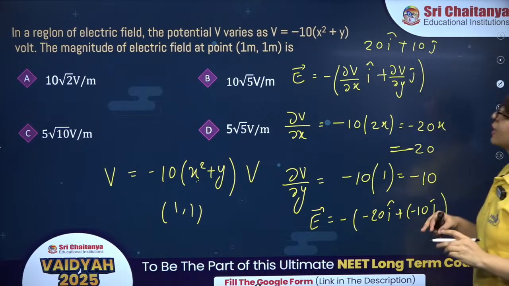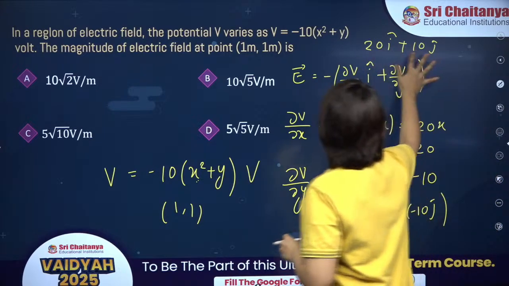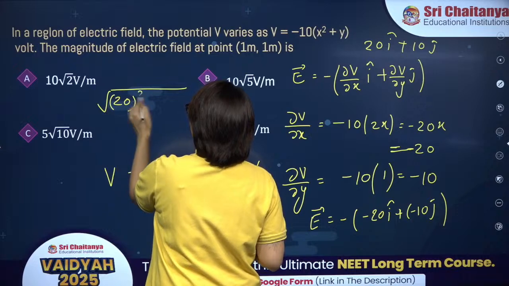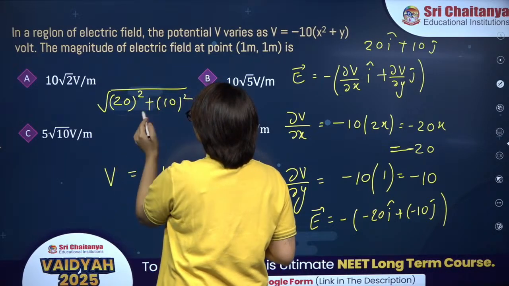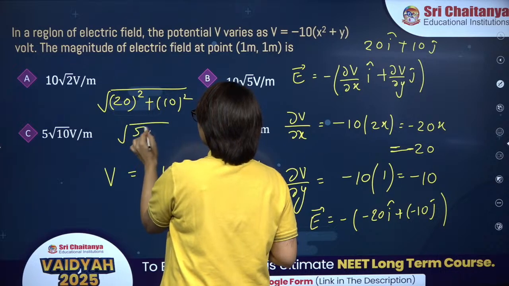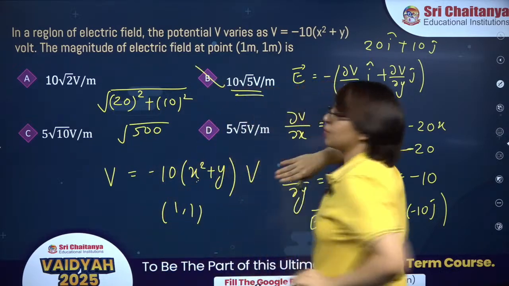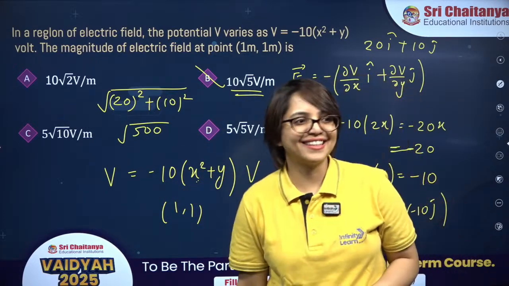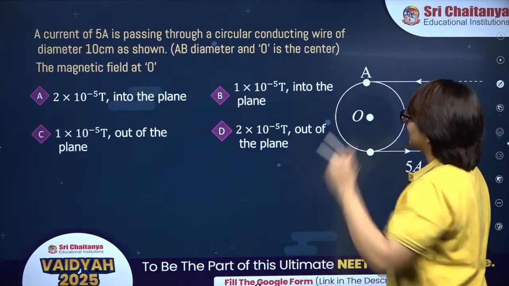But they are asking magnitude. So over here, the overall magnitude of this one will be under root of 20 square plus 10 square. So this will be under root of 400 plus 100, 500. So it will be 10 root 5, which is option B. Well done, well done. Well done guys. I'm glad that the sessions are helpful. Okay, next is this one.